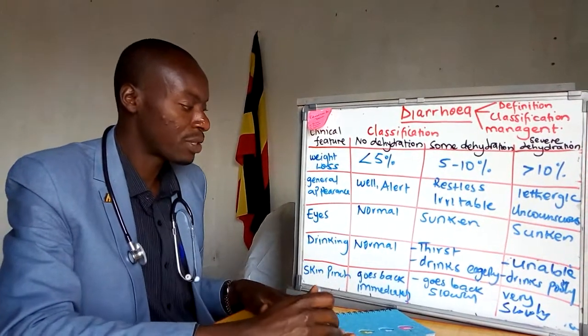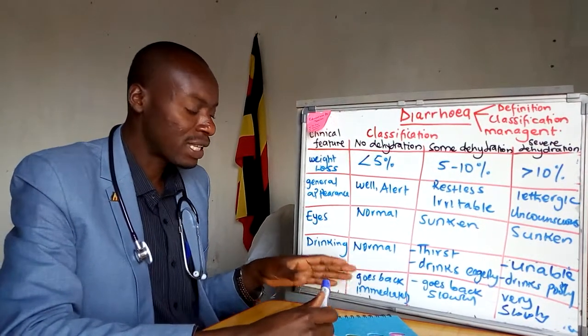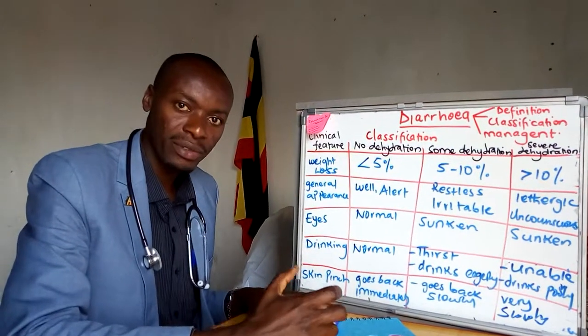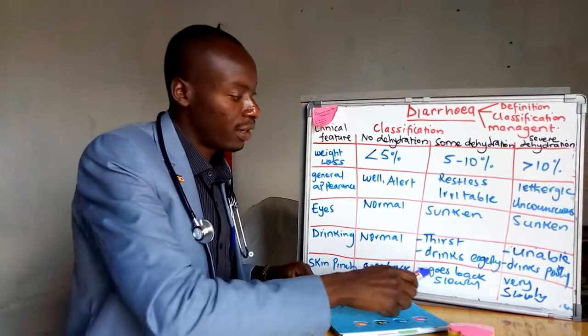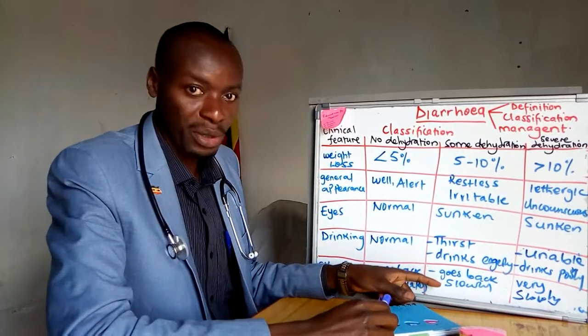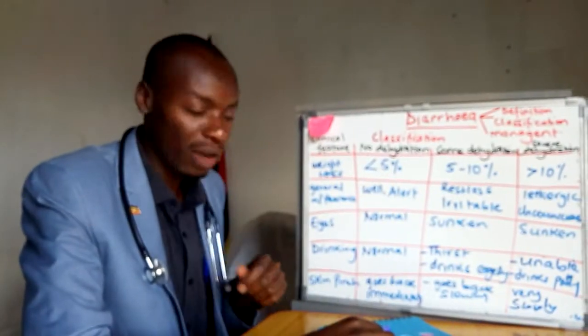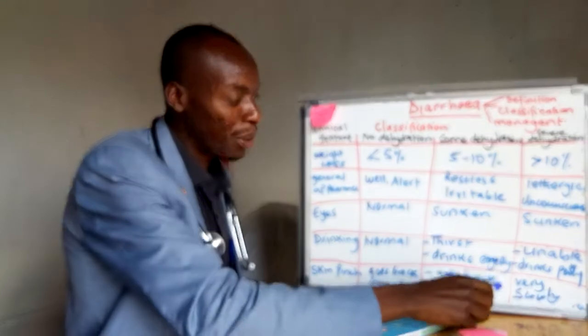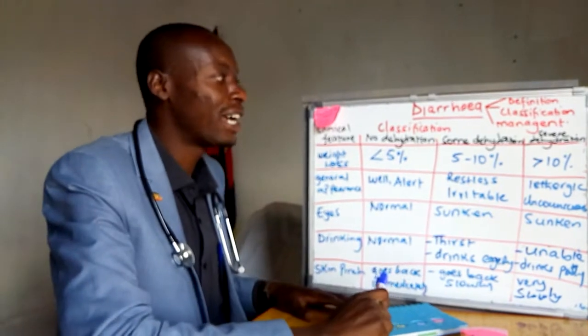Let us look at skin pinch. You're going to make a skin pinch on your baby who is having diarrhea. If the skin pinch goes back immediately, then that child is having no dehydration. And if the skin pinch goes back slowly, that is to say less than 2 seconds, then that is some dehydration, as you have observed. And if the skin pinch goes back very slowly, that is more than 2 seconds, then that is severe dehydration.